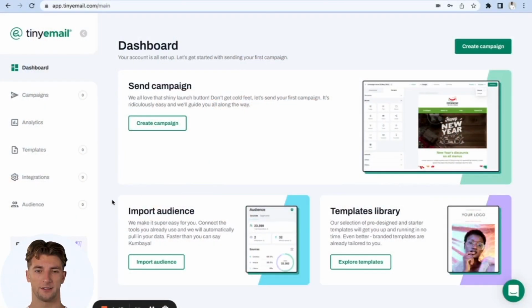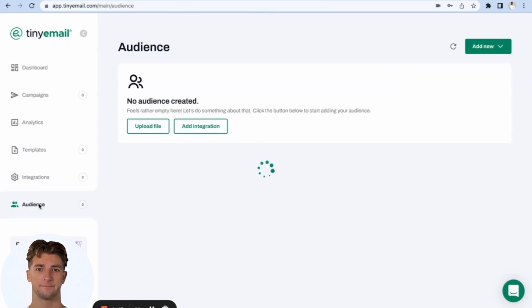My name is Brandon, and today we'll be looking at how to import an audience into your Tiny Email account. To start, go to the audience section on the left-hand side of your screen. On the audience page, you have two ways to import an audience. You can either upload a file or add an integration.